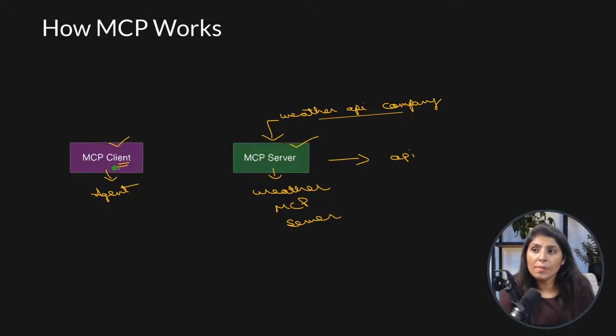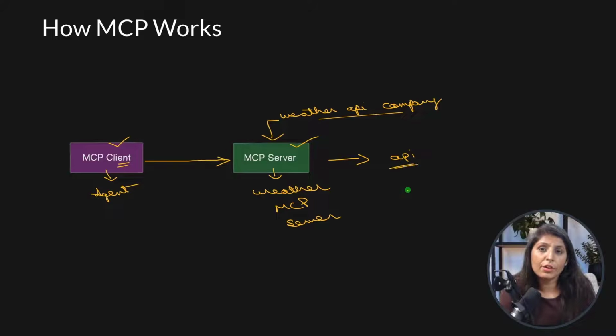Okay, so this MCP client, which is running on the machine where we are building our code, where we are building our agent, is responsible for sending the user's question to the MCP server of that company. Which company? The weather API company. They have their MCP server. Through this MCP server, now we can access their API.